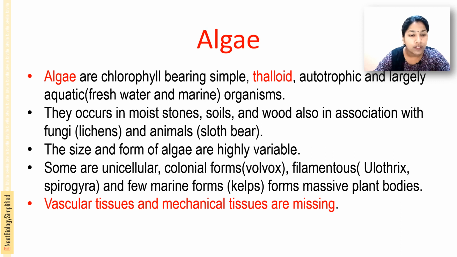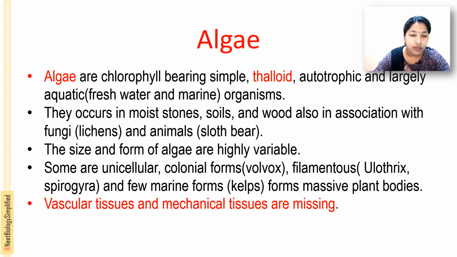They are also found in symbiotic associations with fungi and animals. In the case of fungi, that is lichens, and in the case of animals, that is sloth bear. They are mainly seen on moist soils, stones and wood, also in association with fungi and animals. Their size and form are highly variable.